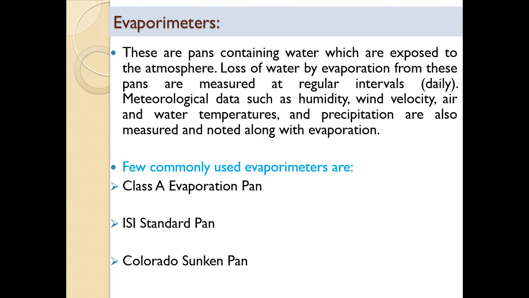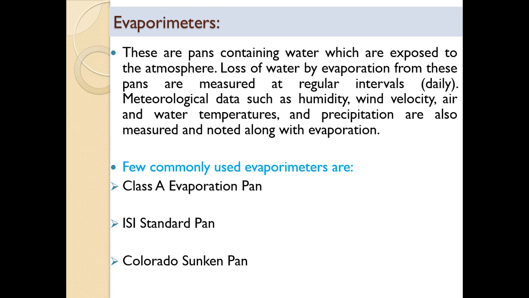Loss of water by evaporation from these pans is measured at regular intervals, normally daily. Meteorological data such as humidity, wind velocity, air and water temperatures and precipitation are also measured and noted along with the evaporation.